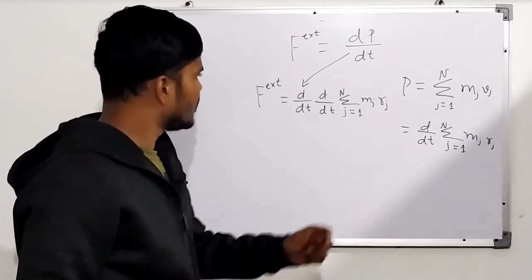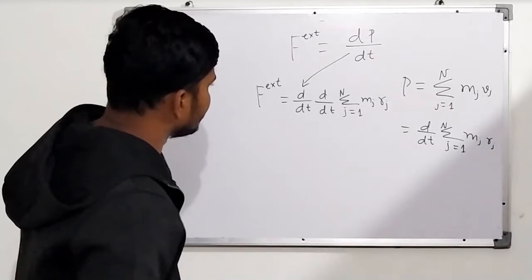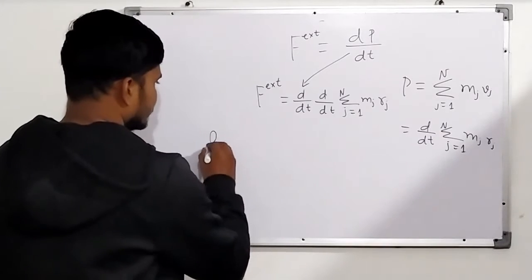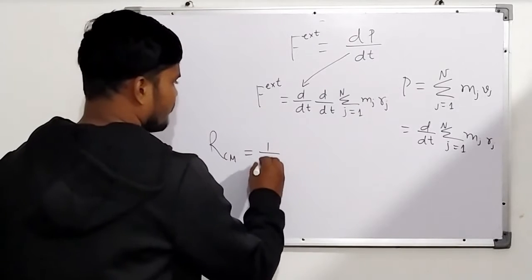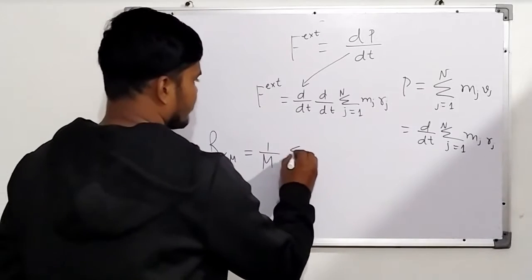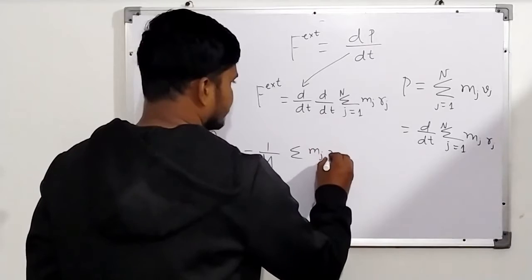Now, if RCM is the center of mass, then we have defined RCM as 1 over m times the summation of mj rj.